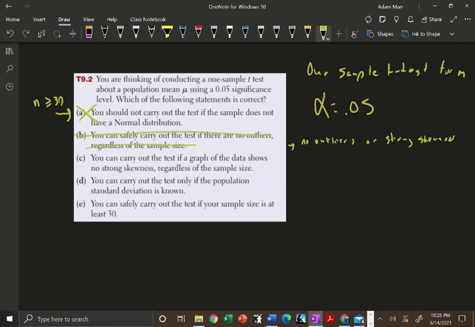C, you can carry the test if the graph of the data shows no strong skewness regardless of sample size. Again, it's no outliers or strong skewness. It has to be both of them, okay? So, okay, D.